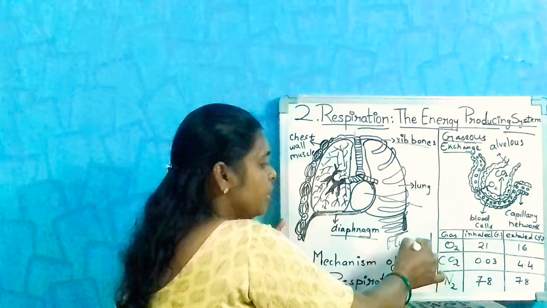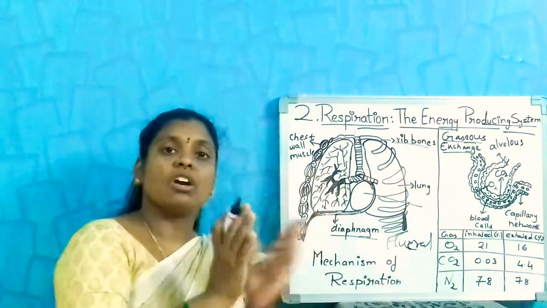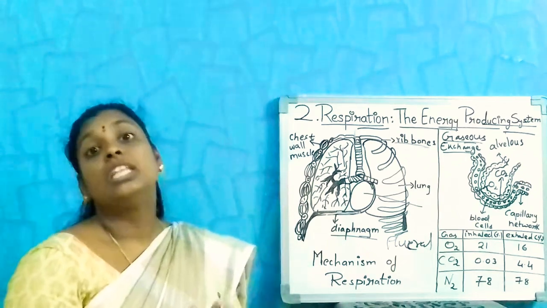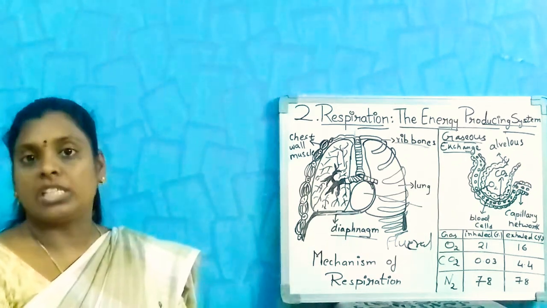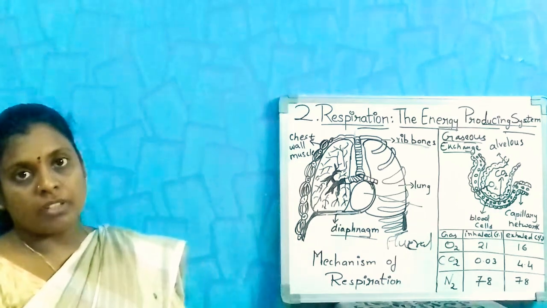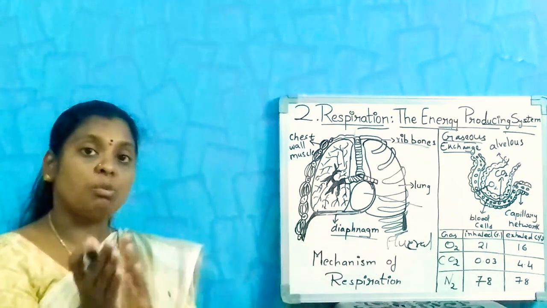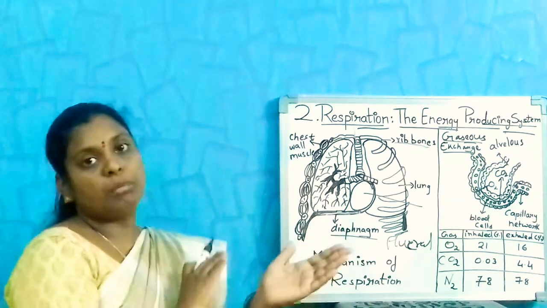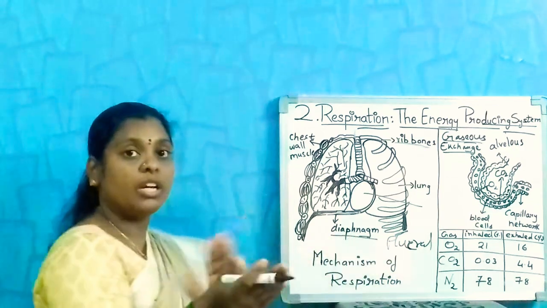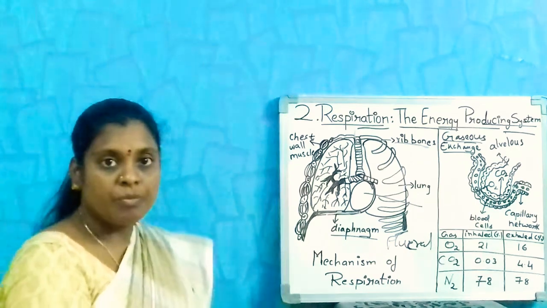This fluid is present between the layers of the lung. This fluid protects the lungs from injuries and sudden shocks. So this fluid helps. It is a liquid part. Because of the sponginess of the lungs, this fluid helps the lungs to protect from the injuries.